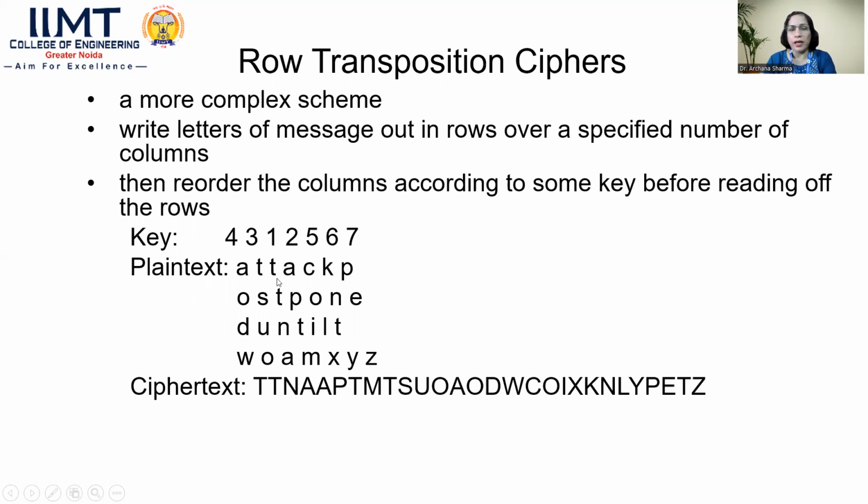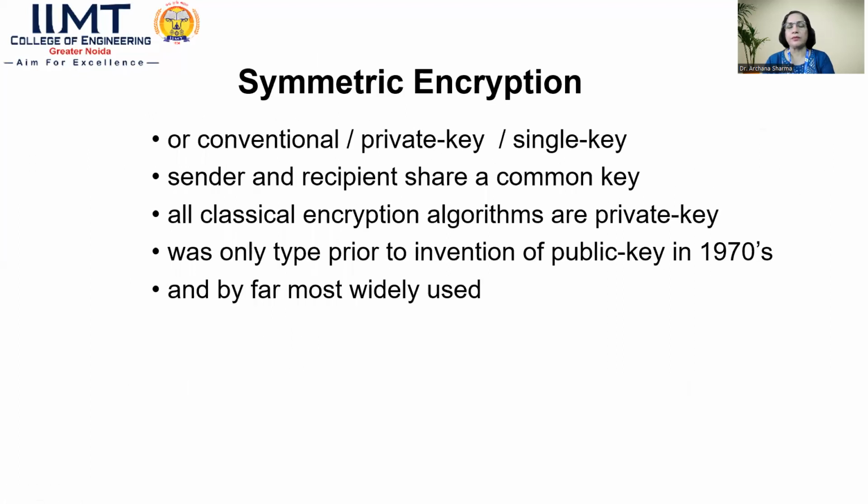So for key 1: T, T, N, A. Then for 2: A, P, T, M. Then 3: T, S, U, O. Then 4: A, O, D, W, and then C, O, I, M. Then 6: K, N, T, Y. Then 7: P, E, T, Z. So this is the way to convert with the help of the row transposition cipher.